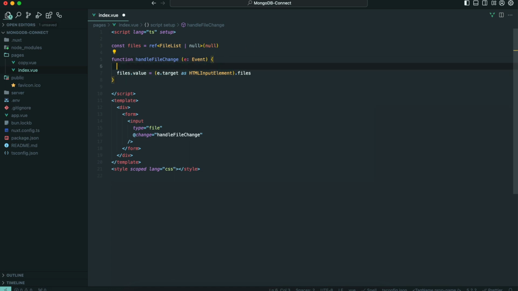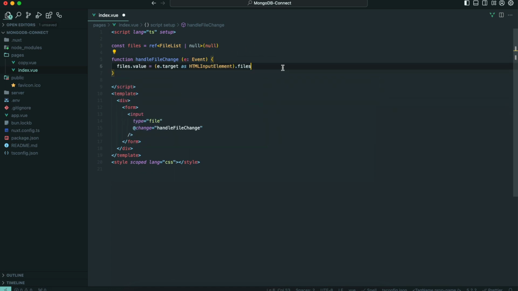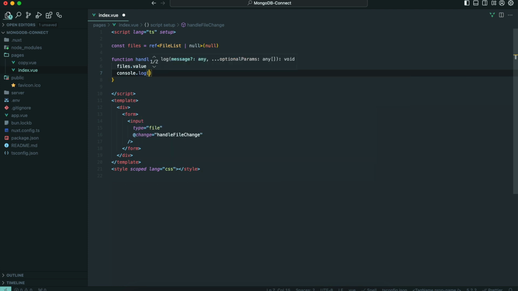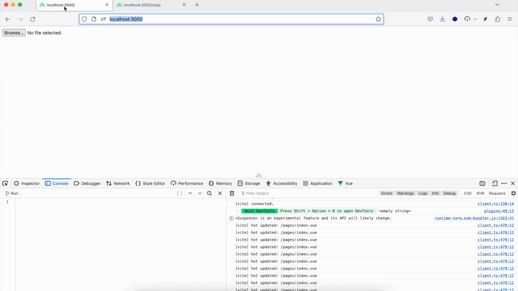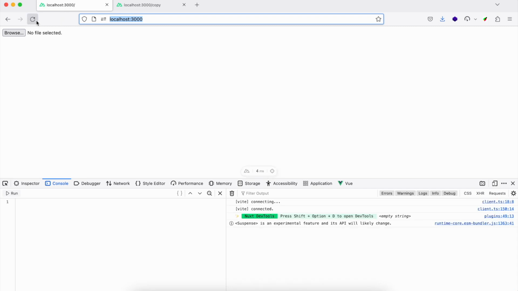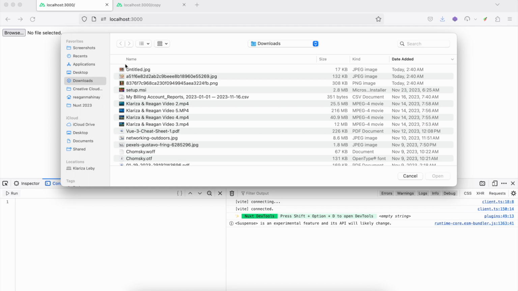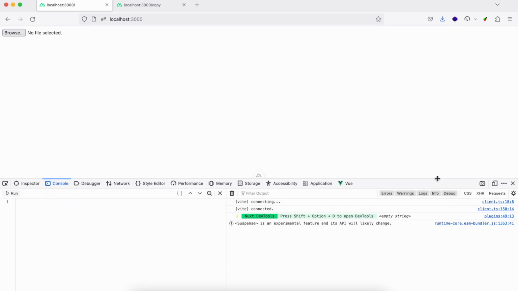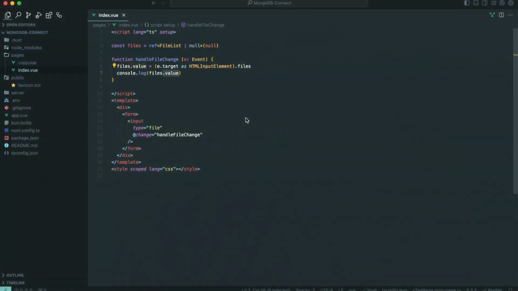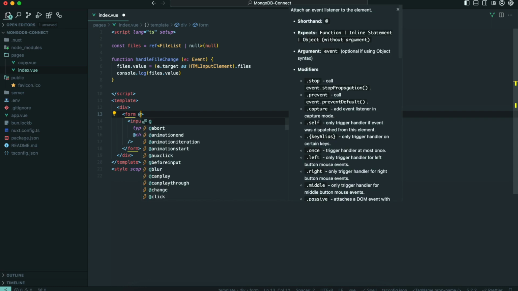Let's check if it's working. Below it, console.log files.value. Let's go back to our main page. As you can see, we have the file input. Let's browse, and you should be able to see the file list here. So that's working.